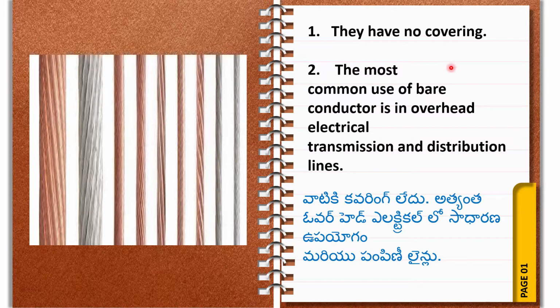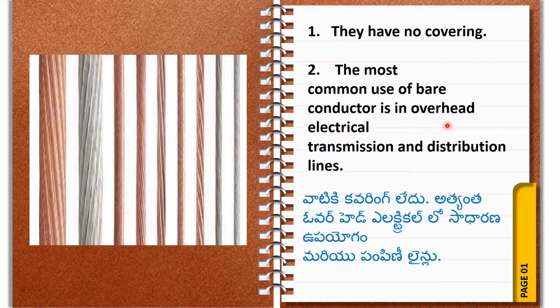The next question is, where are these bare conductors used? The most common use of bare conductors is in overhead electrical transmission and distribution lines. This is a very important point.